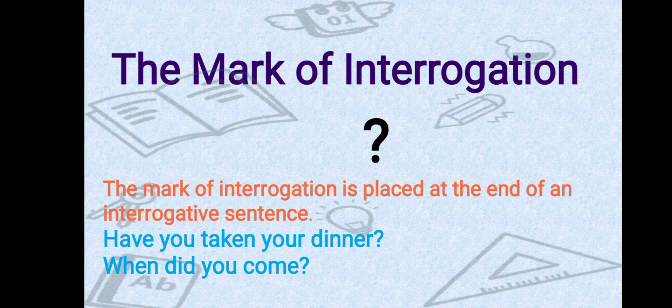So, first is mark of interrogation. We all know that we put mark of interrogation just at the end of an interrogative sentence. That means when we ask direct questions, at the end of these direct questions, we use the interrogation mark. For example, you can say, "Who are you?" After writing "Who are you?" we just put a question mark to denote that this is a question. I am asking a question. "When did you come?" Okay.